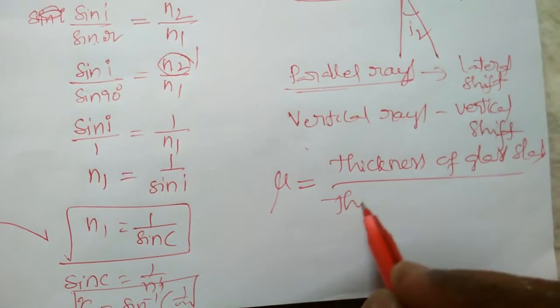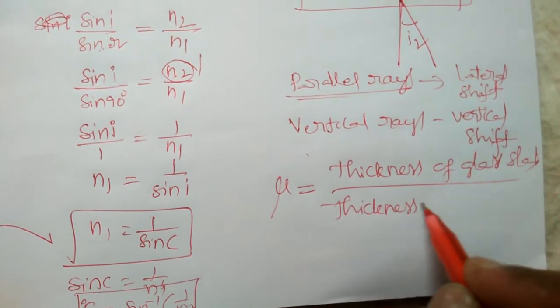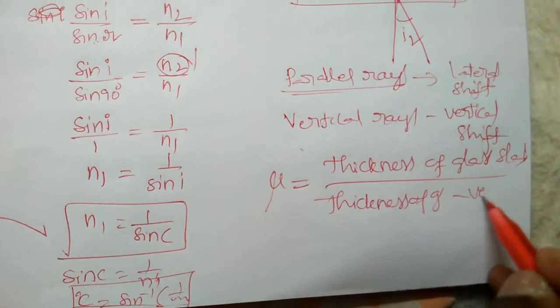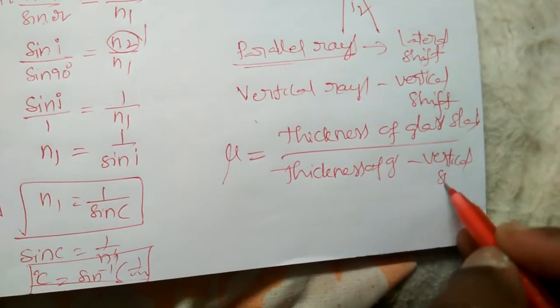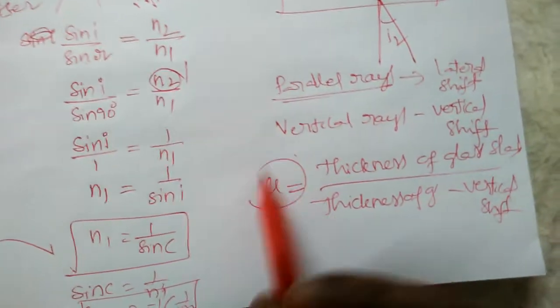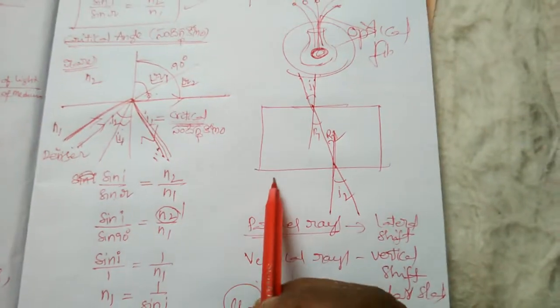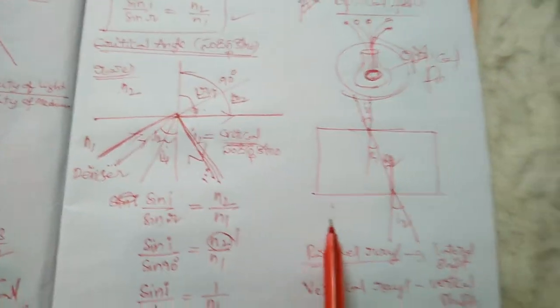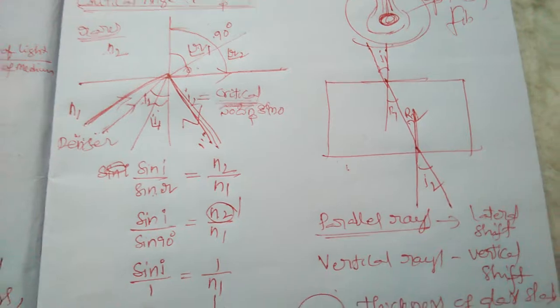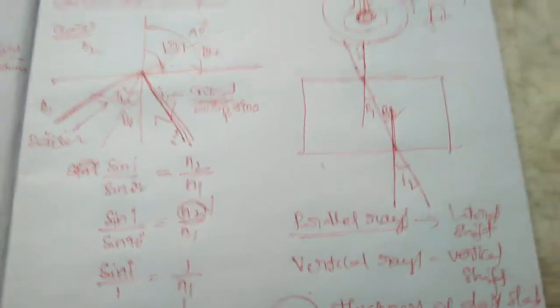Thickness of the glass slab minus vertical shift. Okay, by using the vertical shift we can easily calculate the refractive index of the glass slab. Okay, so these are enough. I will explain all the problems in the assignment section. Okay.